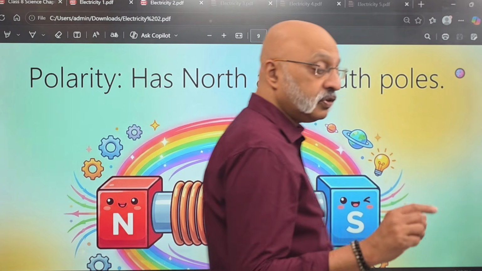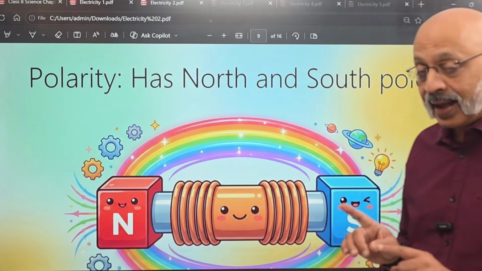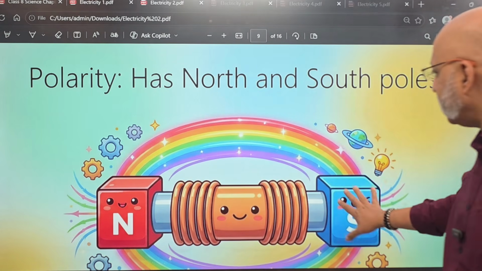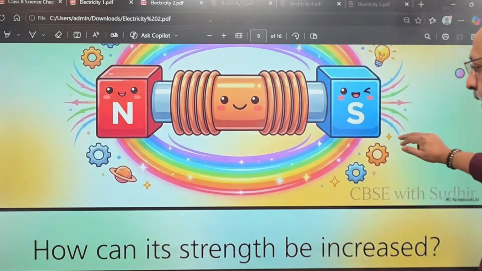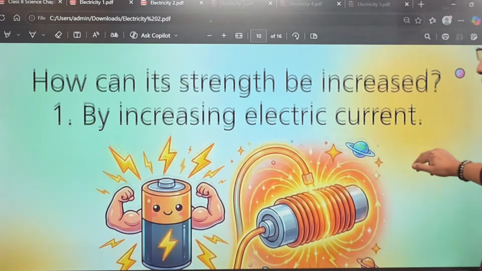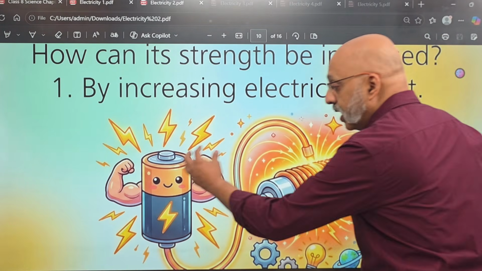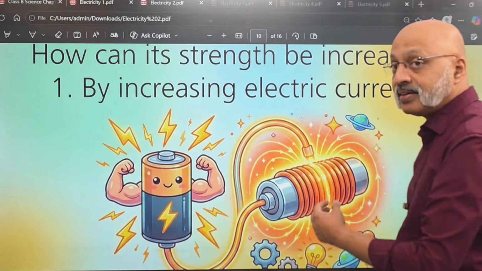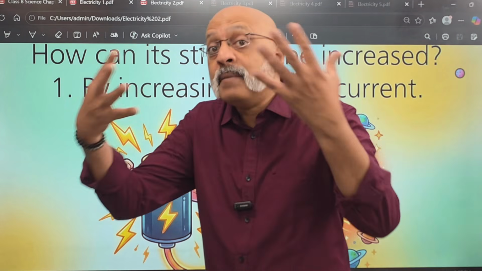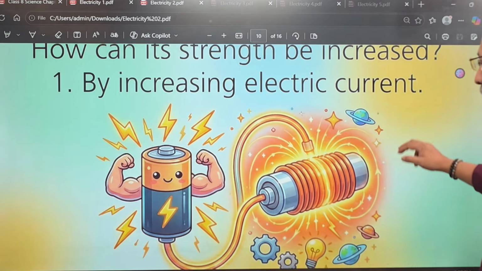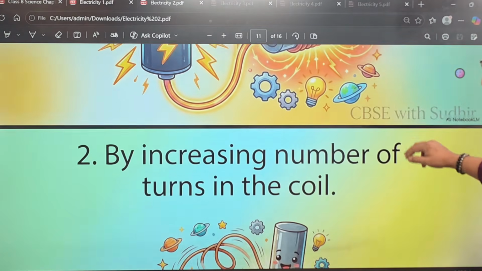This is again something which you have studied in class 6, that a magnet has 2 poles, north pole and south pole. This is the north pole and this is the south pole. Then how can its strength be increased? By increasing the electric current. One way of doing this, by increasing the intensity of the electric current, you can increase the magnetic effect, the electromagnetism of that particular iron around which the coil has been put.